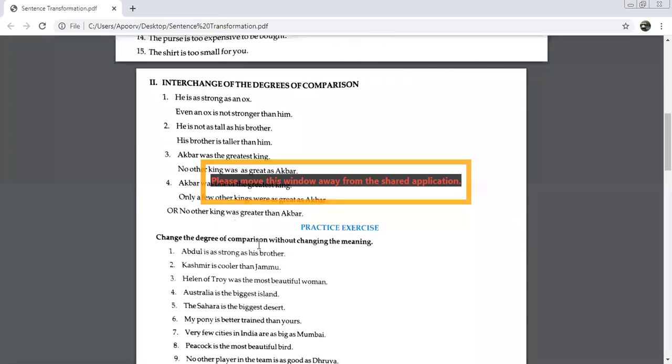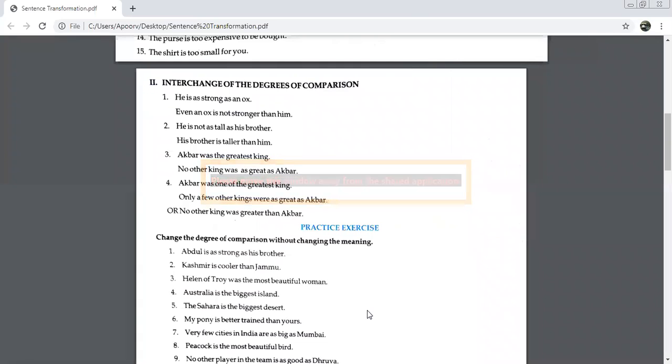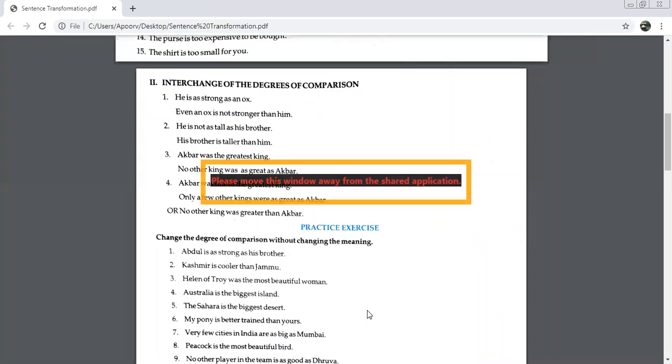Very good. Try and do the first 8 sentences. Then I'll discuss the answers with you. First 8. Come on, children. Try and do it. Transformation of sentences. Be very careful when you do this. That is why I'm taking one chapter every day. I'll try and finish one chapter in 2 days. We'll do the entire revision of formats, grammar. 1 to 8.